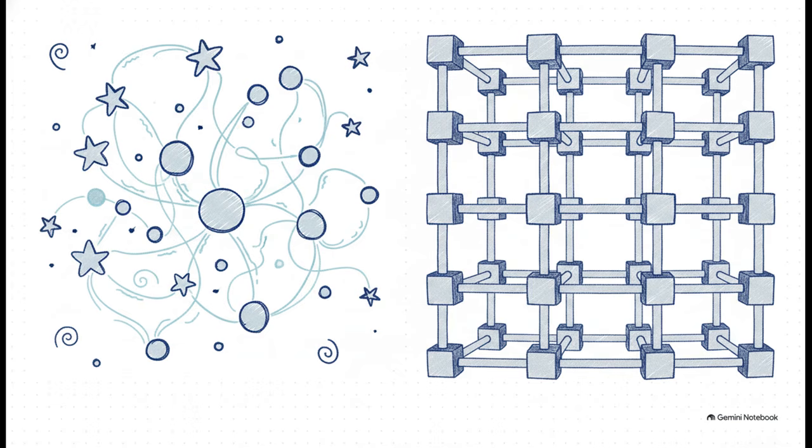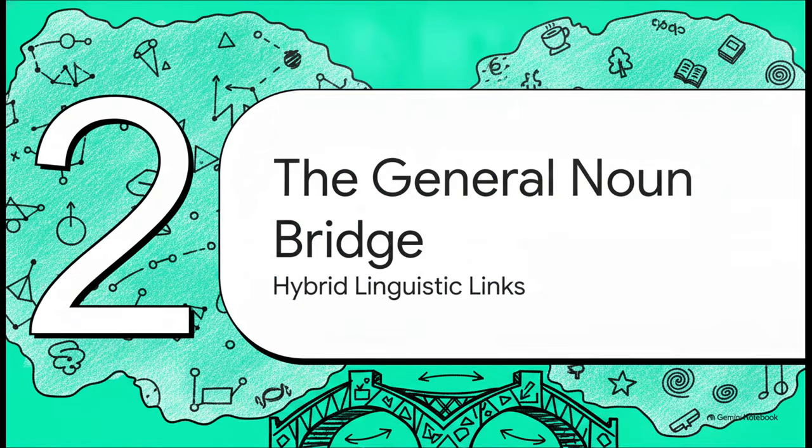But on the other side, we have lexical cohesion, and this operates through the infinite, open-ended sets of our vocabulary. It's that cohesive effect achieved purely through the strategic selection of words and their semantic networks. So if grammar gives us the rigid scaffolding of a text, lexis provides this fluid, infinitely adaptable semantic glue. Moving on to Section 2, the general noun bridge.